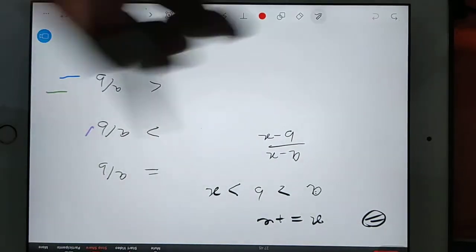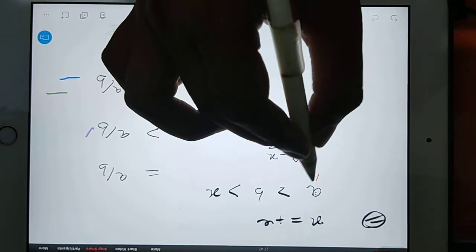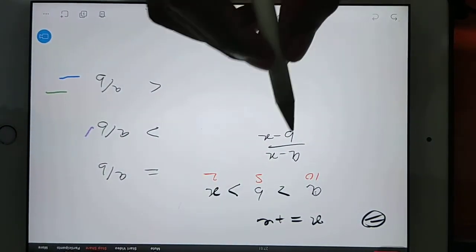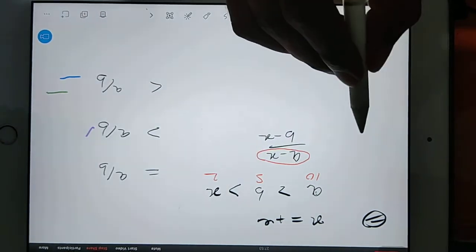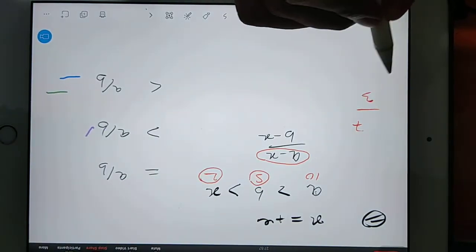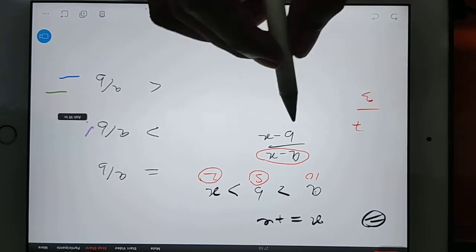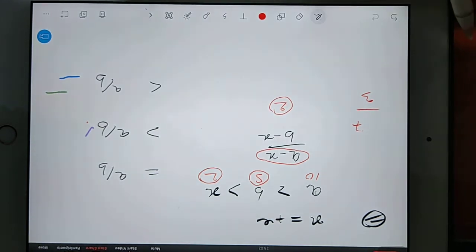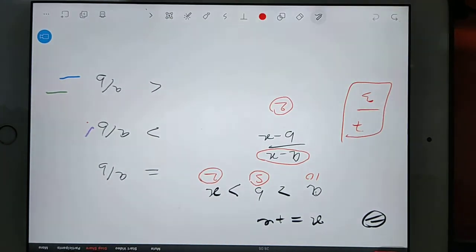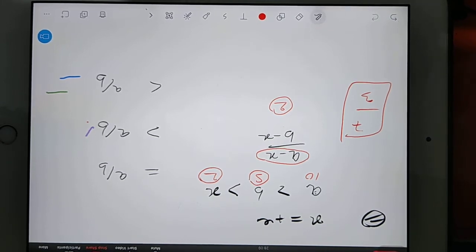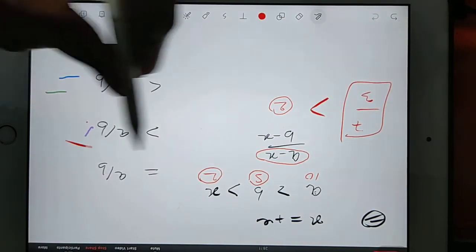Okay, you just consider any value. Suppose this is your 10, this is your 5, this is your 2. So you find out 10 minus 2, that is 7, divide by 5 minus 2, that is 3. Then you find out a by b. Your a by b is exactly 2. So 7 by 3, this is more than 2 or less than 2? This is more than 2. So this option is correct.